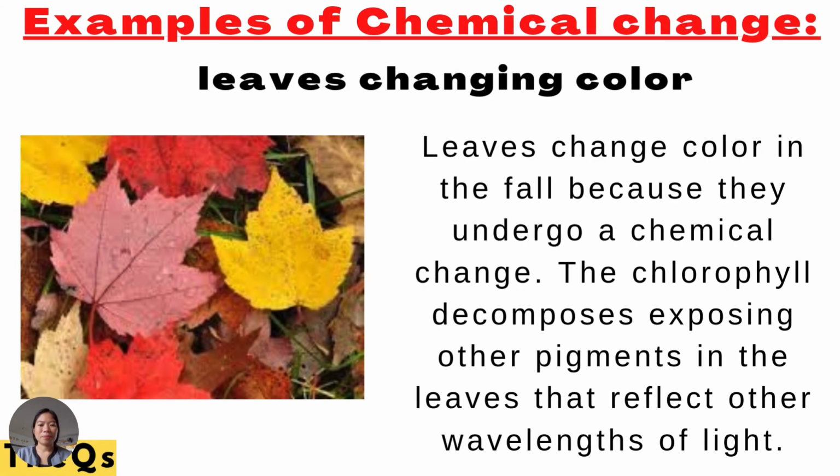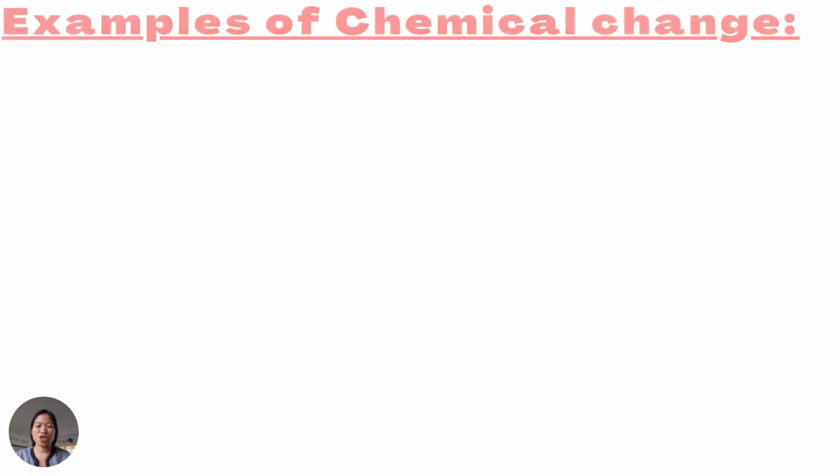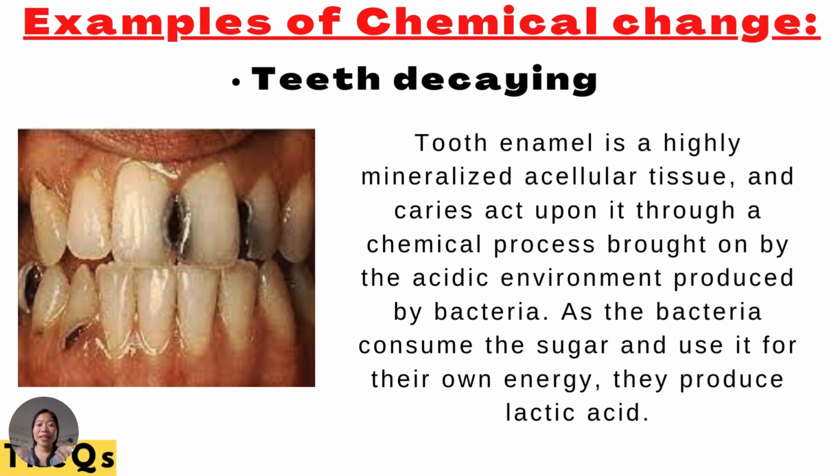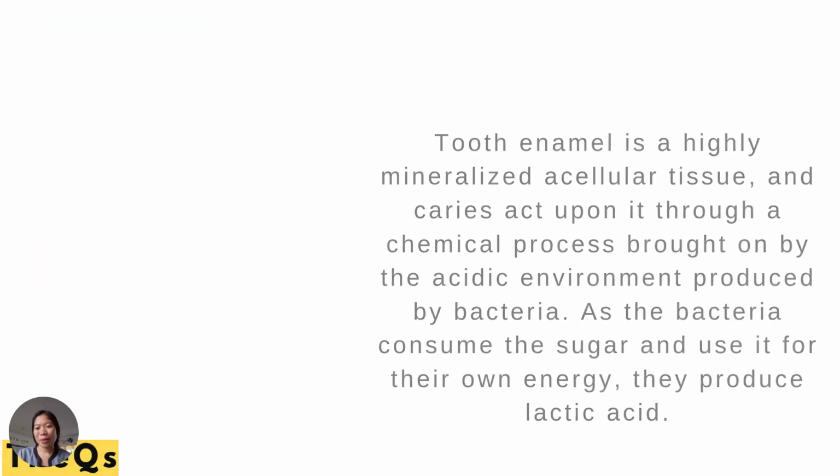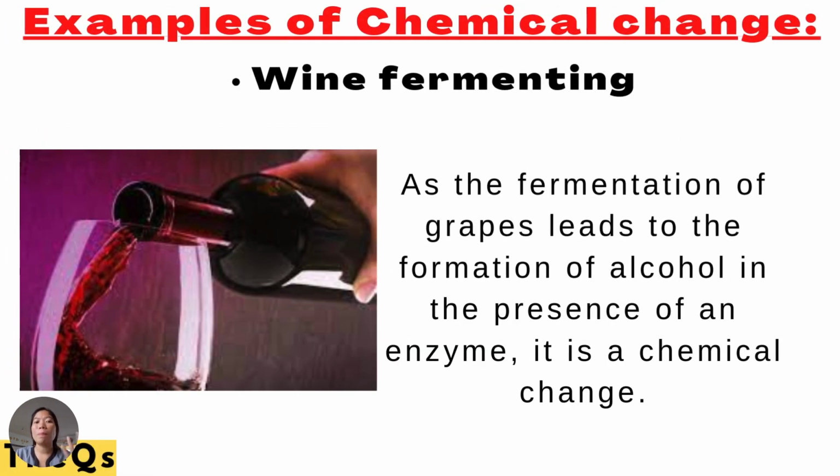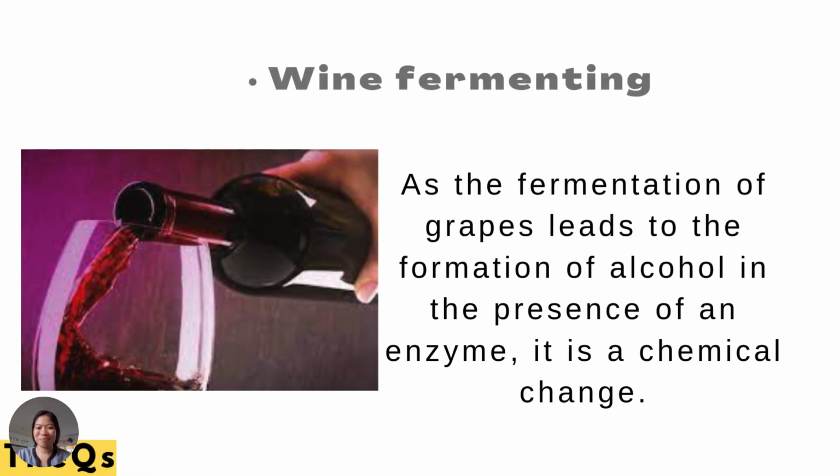Another one. Leaves changing color. When leaves change color, they undergo a chemical change. Teeth decaying. That is an example of chemical change. As the bacteria consume the sugar and use it for their own energy, they produce lactic acid. So, chemical change. Wine fermenting, of course.